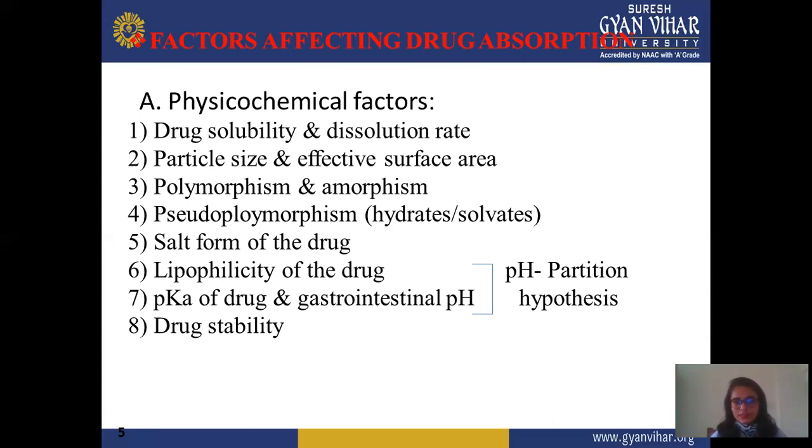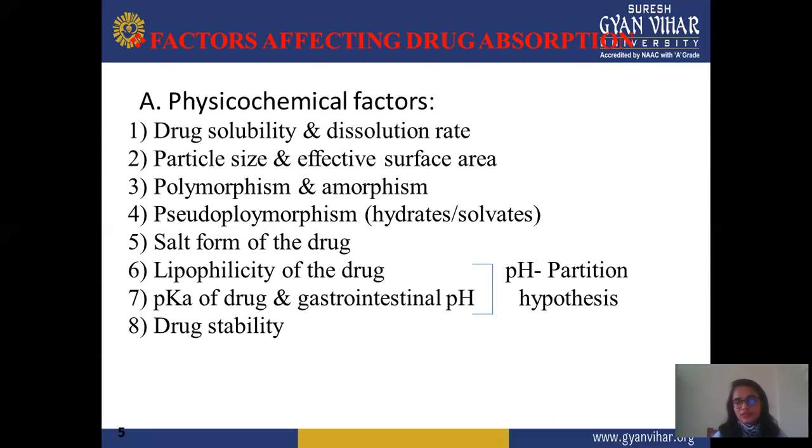Next is lipophilicity of the drug, pKa of the drug, and in GIT, pH. Both these parameters are known as pH partition hypothesis. These are interrelated with each other. In lipophilicity, your drug should be oily in nature. It should have more concentration in oil or less in water. If it's lipophilic in nature, then it easily crosses the membrane and it does not show any error or has a capacity to show a better effect at a particular site.